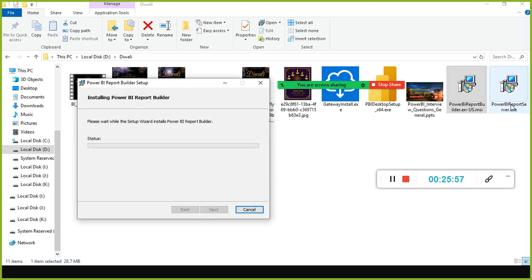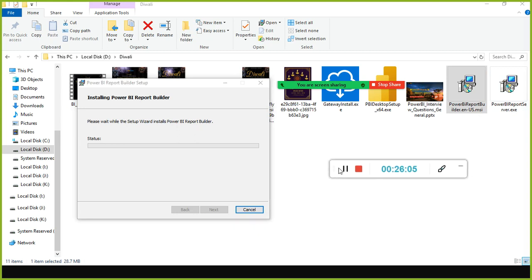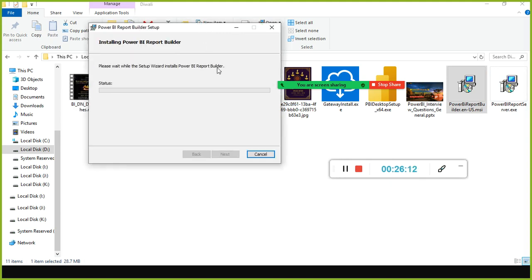Next one is report server. Do it one after another. Obviously, Windows will not allow you to do the parallel installation. It will take some time.